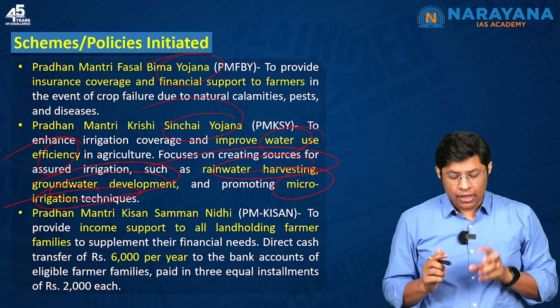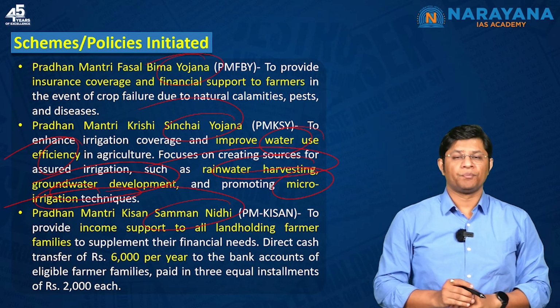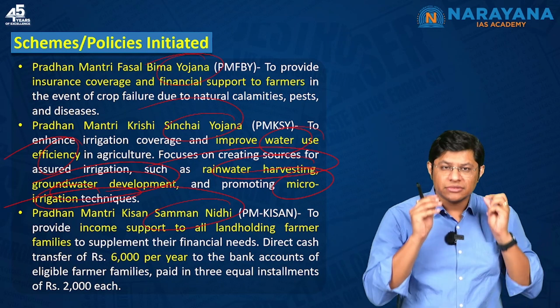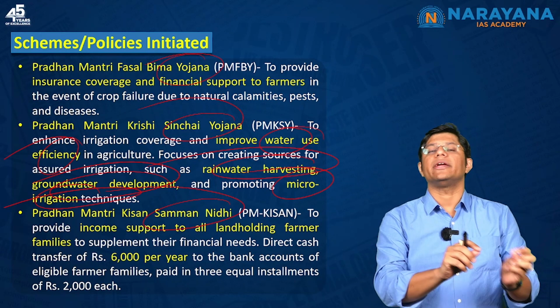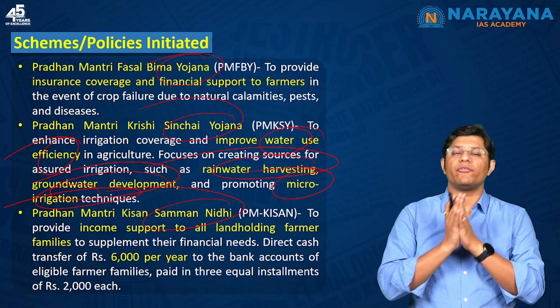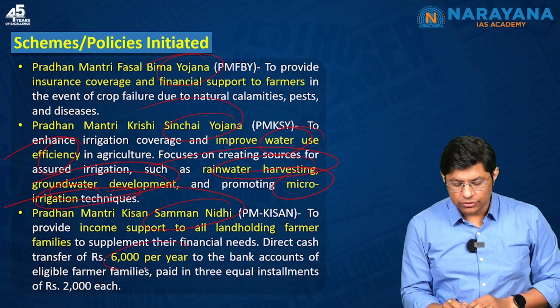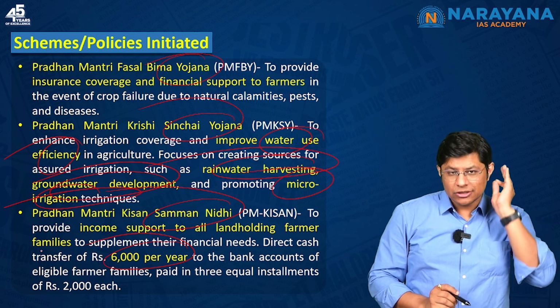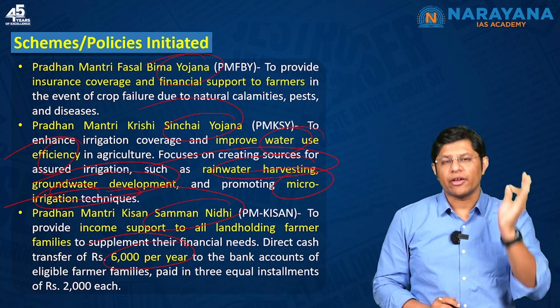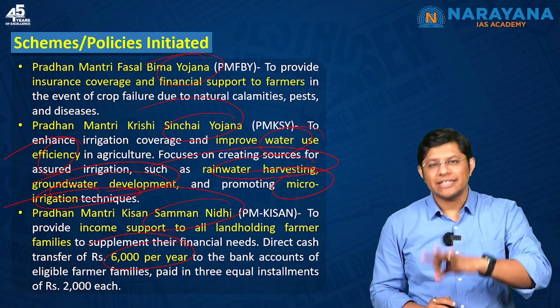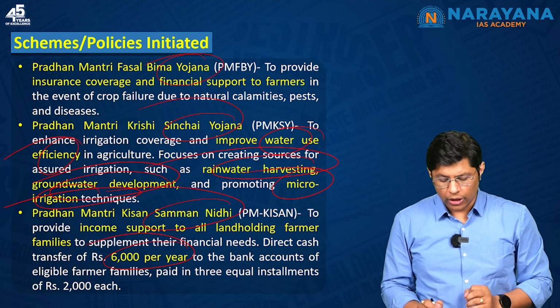Then we have the Pradhan Mantri Kisan Samman Nidhi. Now, this provides income support to all the land holding farmers. For example, every year the government provides 6,000 rupees, or the government deposits this amount in the bank accounts of every land holding farmer in 3 installments, each installment of 2,000 each.